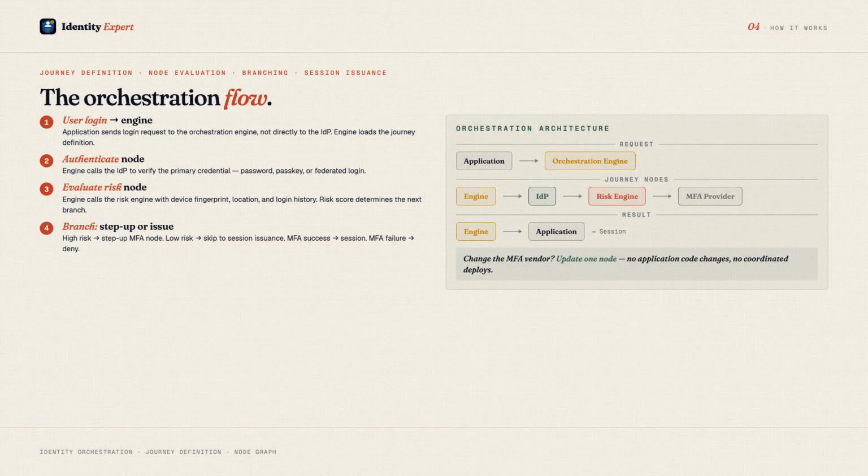The orchestration engine sits between the application layer and the identity services. Here is the flow. Step 1, the user initiates a login. The application does not call the IdP directly. Instead, it sends the request to the orchestration engine. Step 2, the orchestration engine loads the journey definition, a declarative document, typically JSON or YAML, that defines the authentication flow as a series of nodes with transitions.